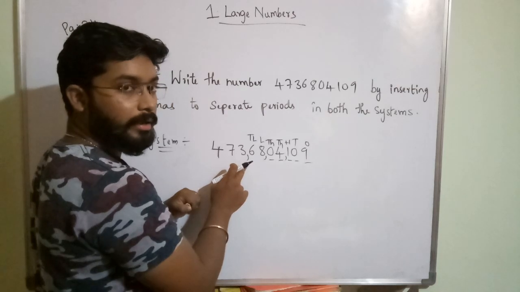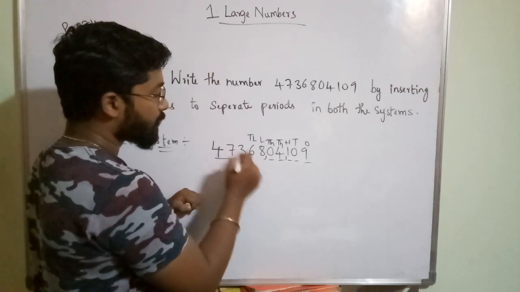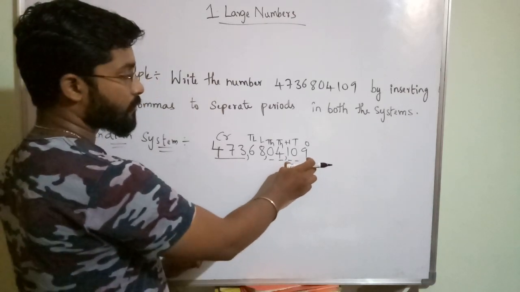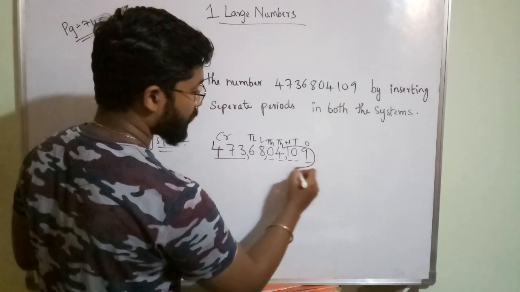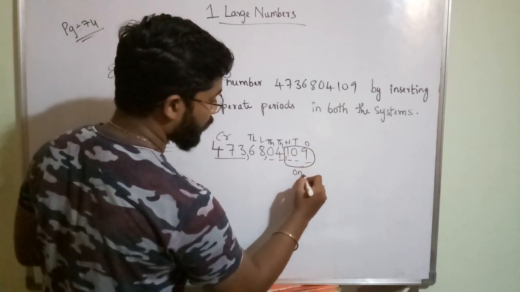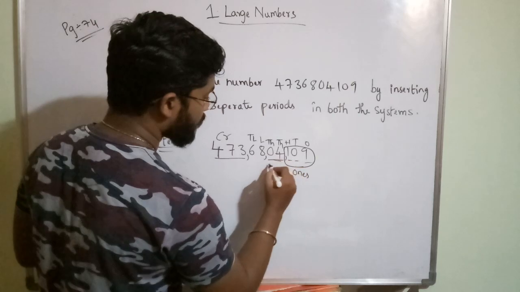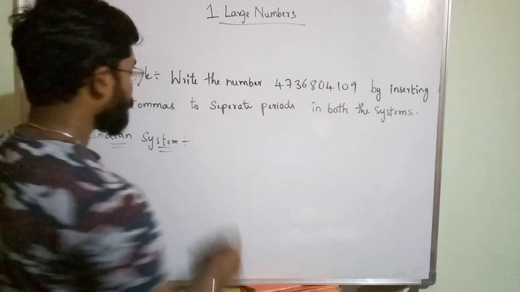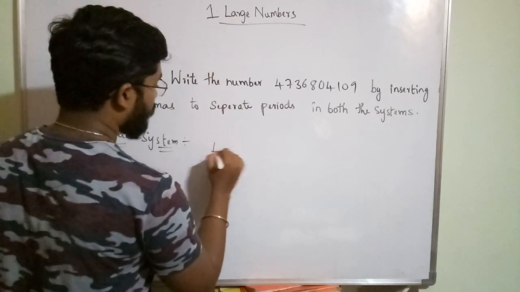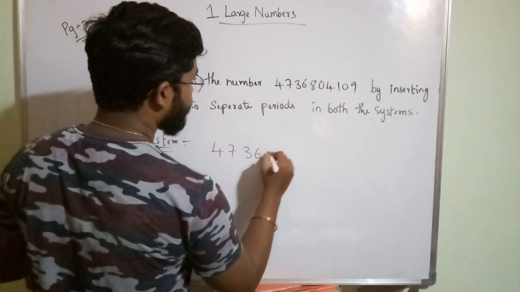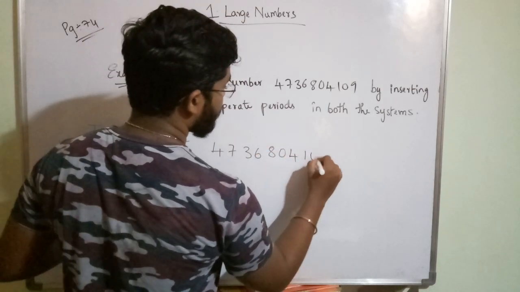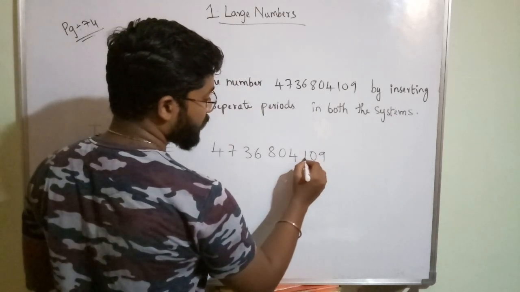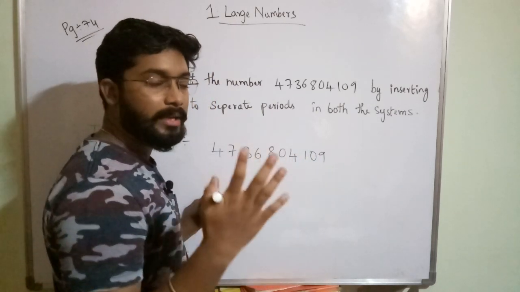But here, these 3 digits are in crores. Crores and ones: this is the crores period and this is the ones period. This 109 number is in the ones period. Let me write it very clearly for you. 4736804109. What you have to remember is that the first 3 digits, the ones period, will have how many numbers?